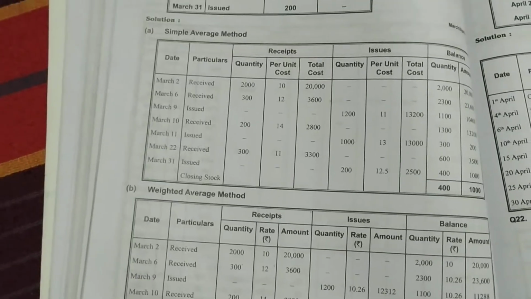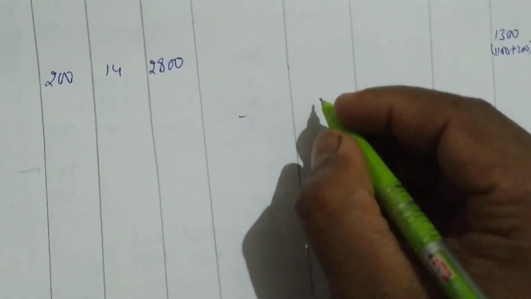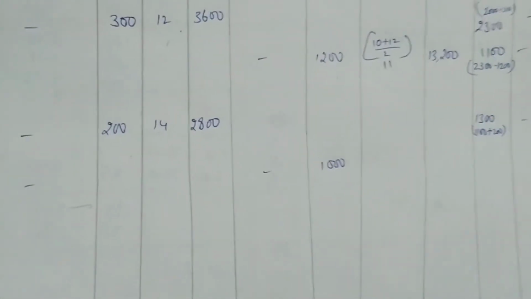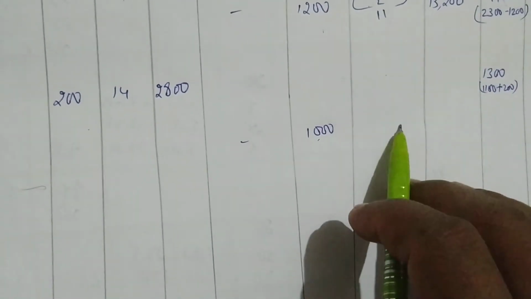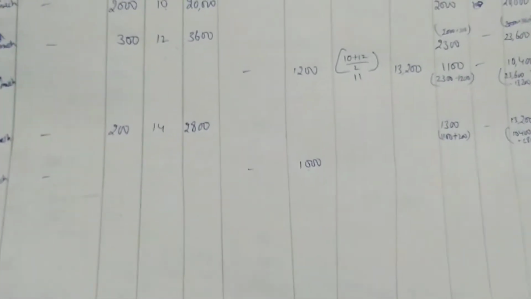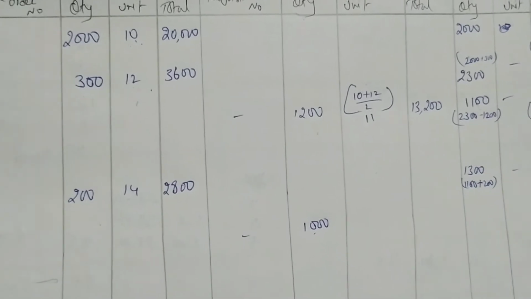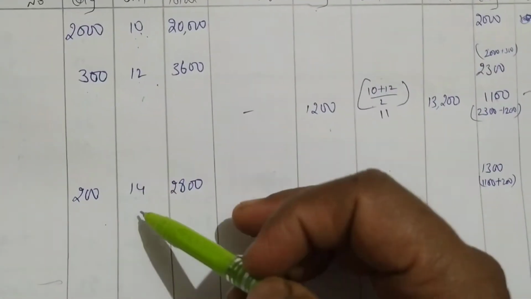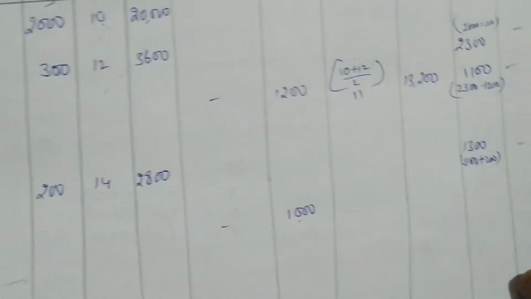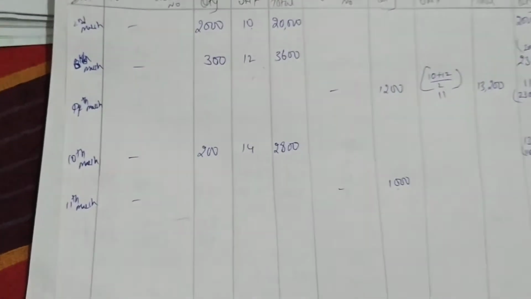Next date, March 11th, we have issued 1,000 units. So from 1300 we can issue 1,000. How much is left over, that we have to see. Now what prices should we take? It's a big question. Should we take 10 plus 12 plus 14, or should we take 12 plus 14? The formula is the total of unit prices of all the lots in stores, so based on how many lots we are having, we have to solve.